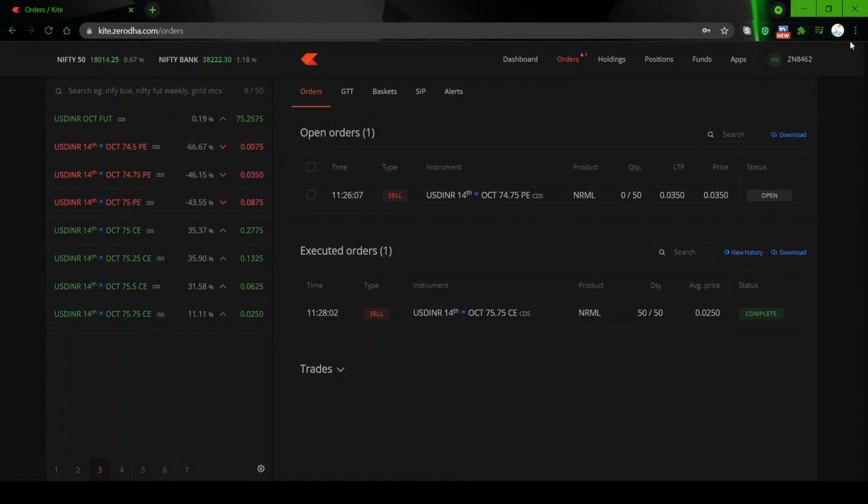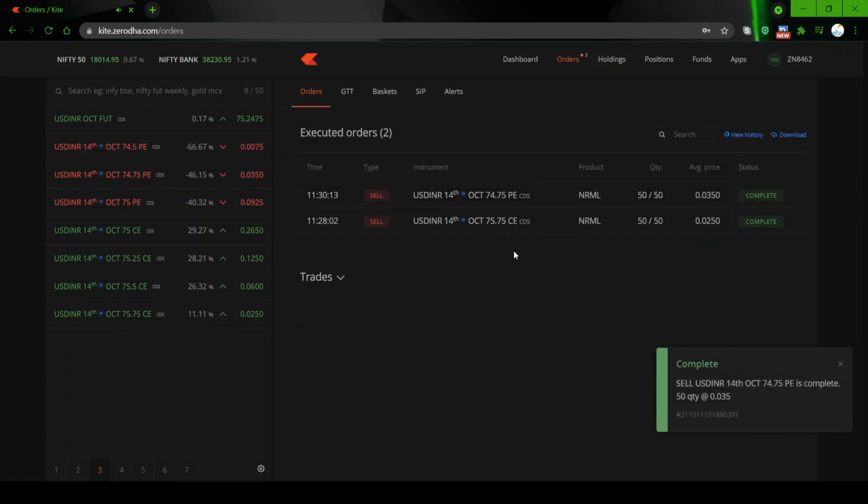We have only a couple of days left for expiry. 14th noon 12:30 will be the expiry. Today is Monday the 11th of October, so 14th of October is the expiry. So I am having a 1 rupee cushion here. Let's see, yes, the second one is also executed. Let's see how the trade goes.